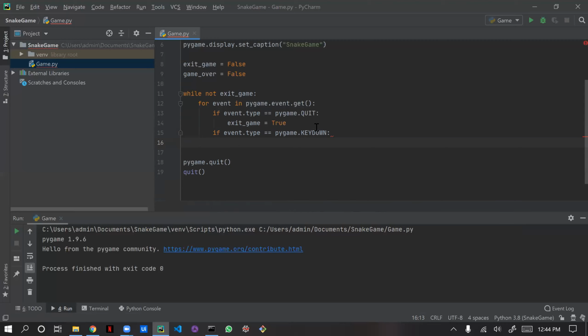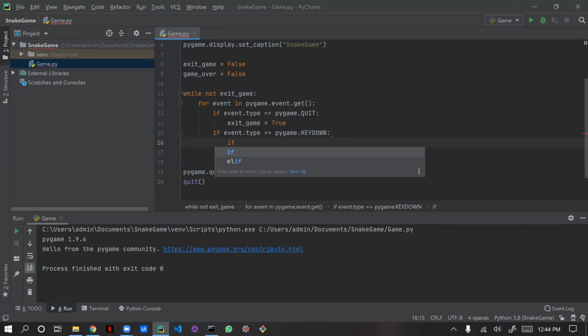If you see the last video, the Chrome dinosaur game that comes when the internet connection is not there, I told you that wherever we used to press, we will be using this key down activity. Key down in the sense of pressing a key. The same thing comes here also. Now we need to press some keys to play the game, correct? So if this event function monitors that any key is getting pressed, first we need to identify whether a key is getting pressed. If it is getting pressed, that key needs to be a game control key.